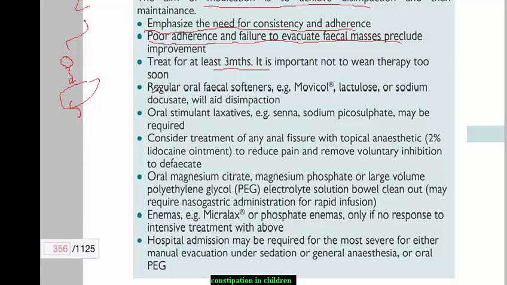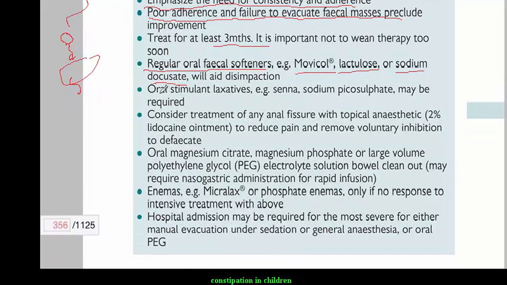You can give regular oral fecal softeners like Movicol, lactulose, or sodium docusate, and this will aid disimpaction. You can give oral stimulant laxatives like sodium bisulfate.